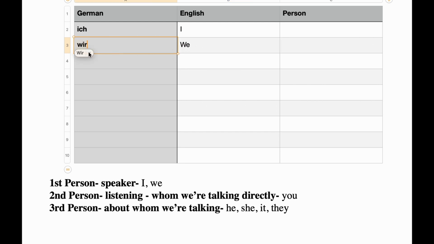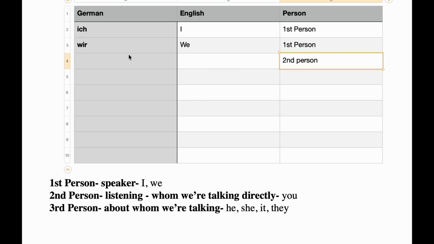Make sure, students, you write the first letter of these pronouns small. Why I am telling you this, you will get to know in just a few seconds. So ich is first person. Wir is also first person. Clear?